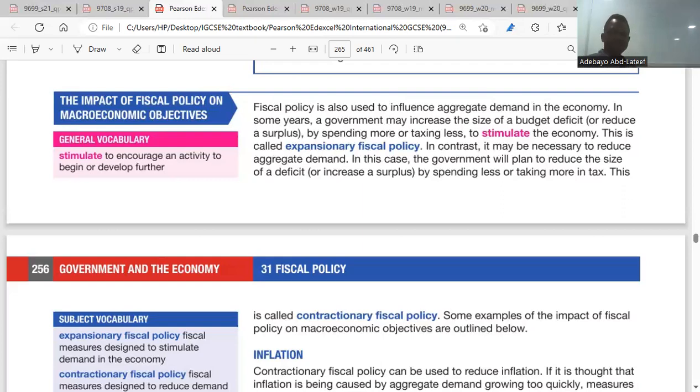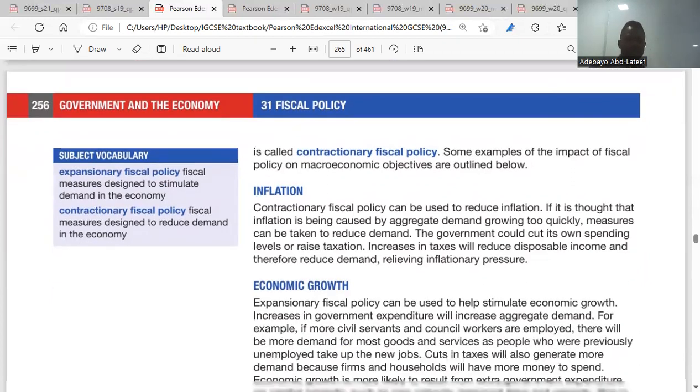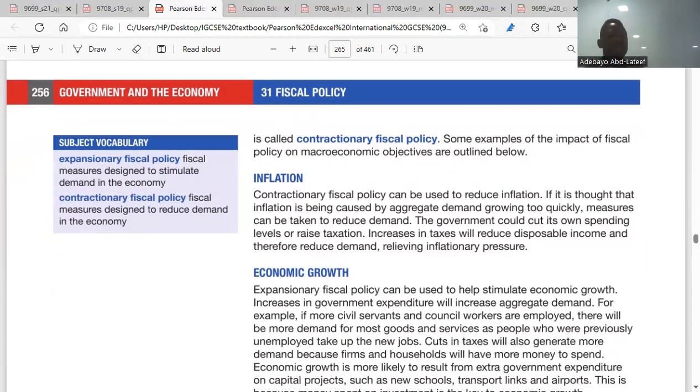Is it clear? Then, if government wants to reduce aggregate demand, maybe because they foresee inflation, government will increase taxation and reduce subsidy. That is contractionary fiscal policy. So we can understand from the name: expansionary, contractionary. Is it clear, please? So, inflation: contractionary fiscal policy can be used to reduce inflation. We talked about that already, right?